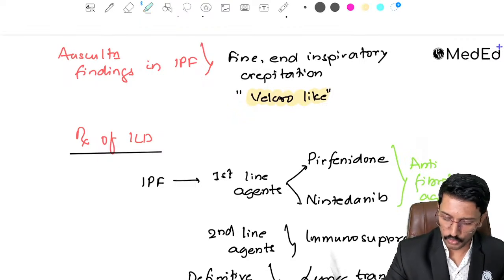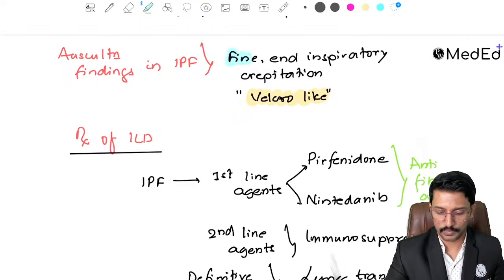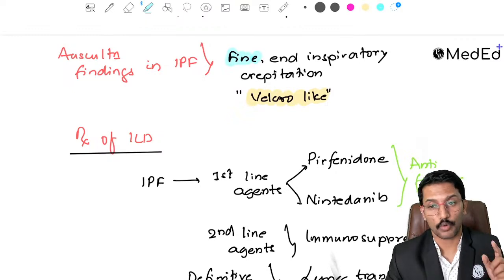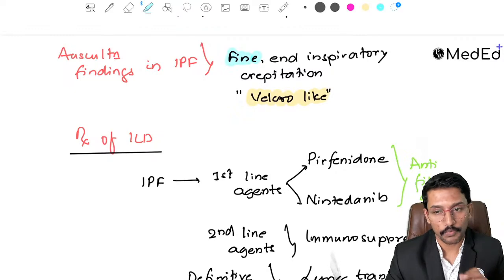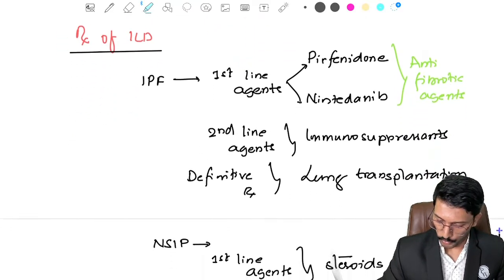Okay, you should always also pay attention to fine, because there are other conditions where you get crepitations, like bronchiectasis, where you get coarse crepitations. In case of the ILD you get fine crepitations. Okay.